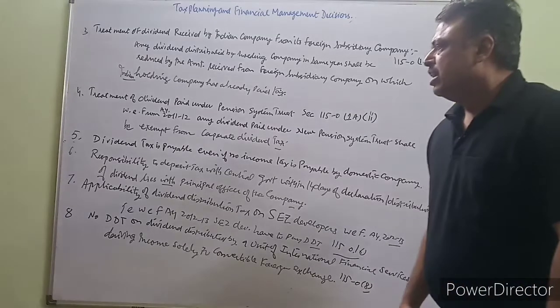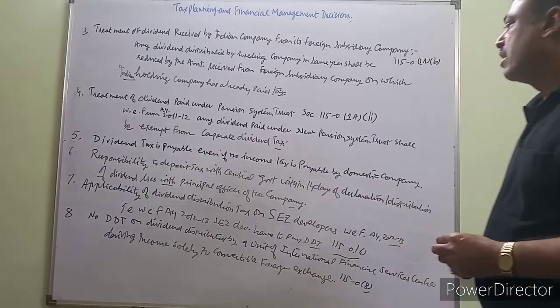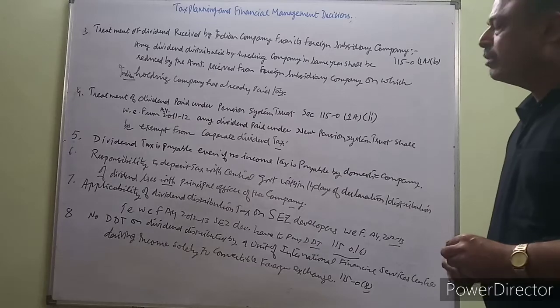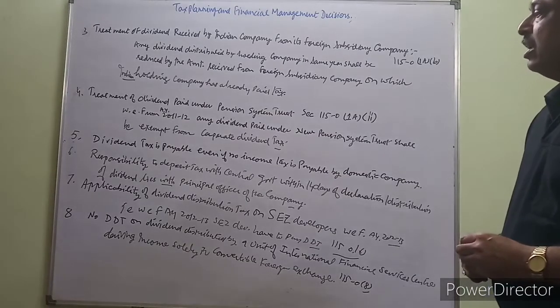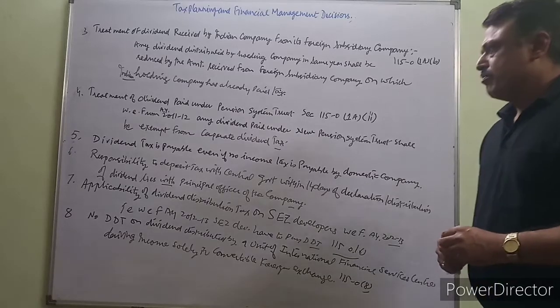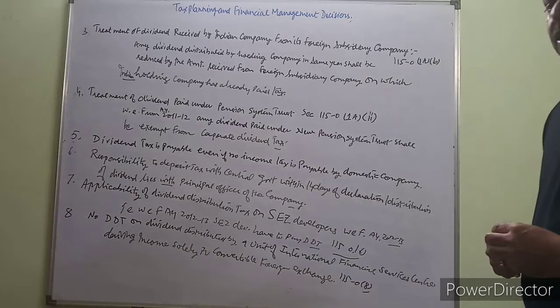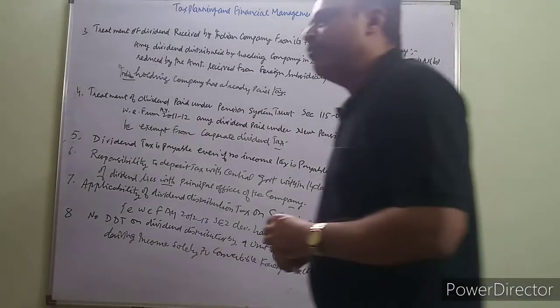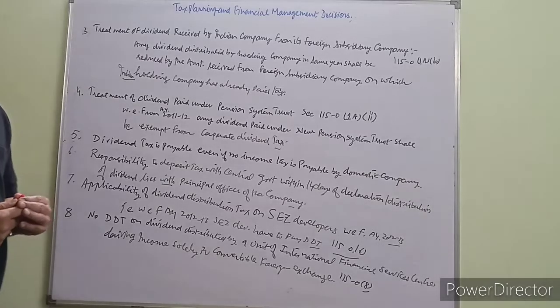Next is dividend tax is payable even if no income tax is payable by the domestic company. Next is the responsibility to deposit tax with the central government within 14 days of distribution or declaration of the dividend lies with the principal officer of the company.